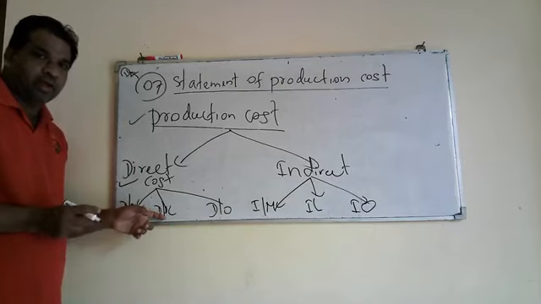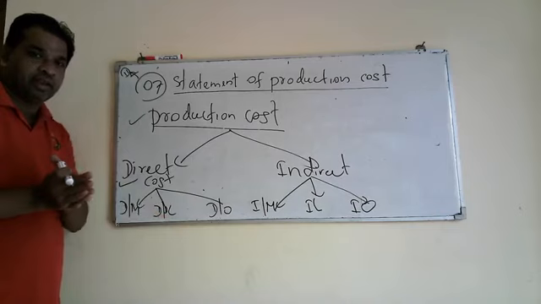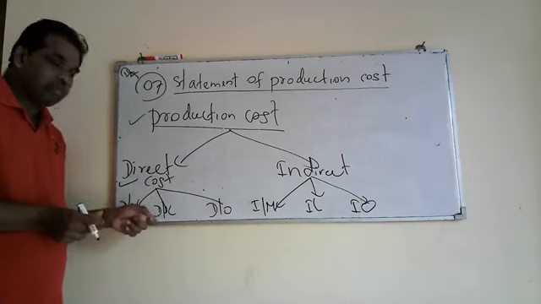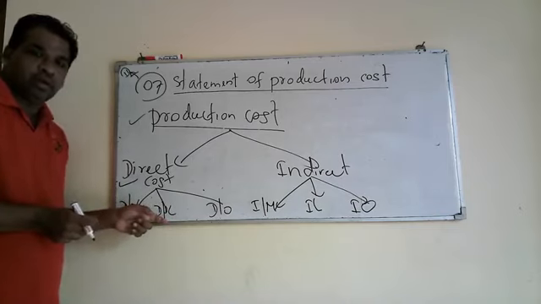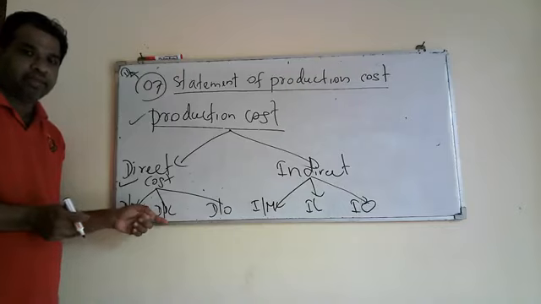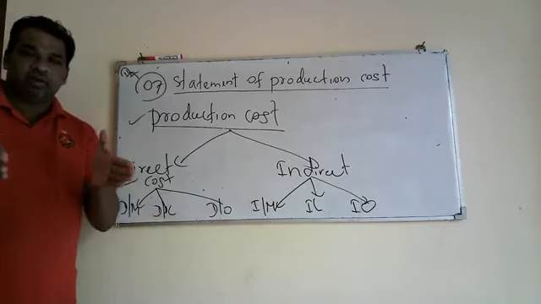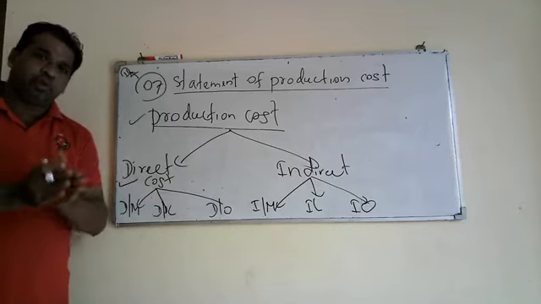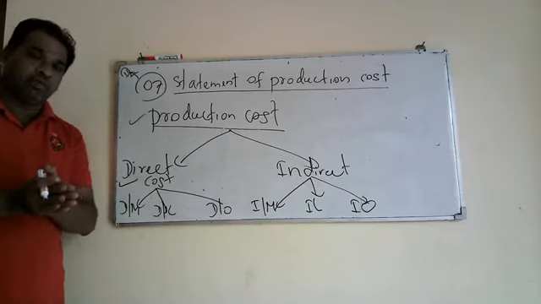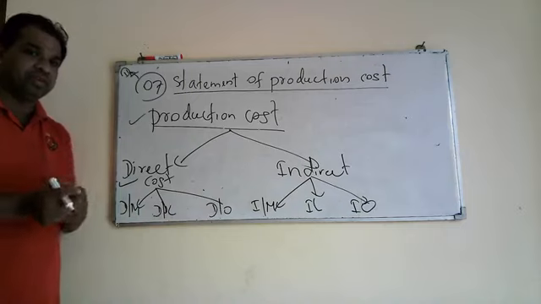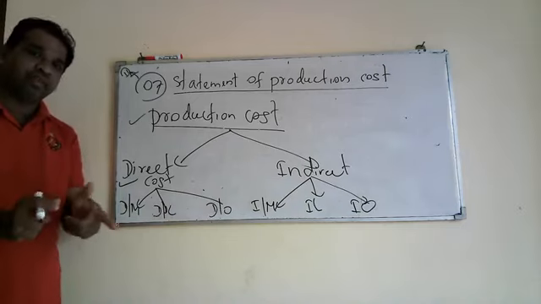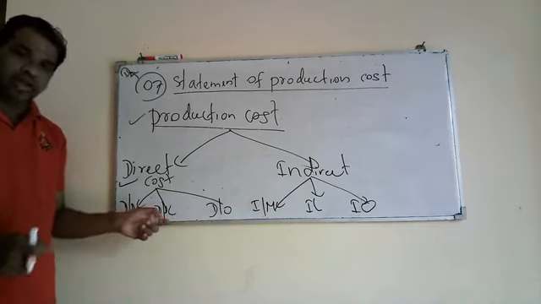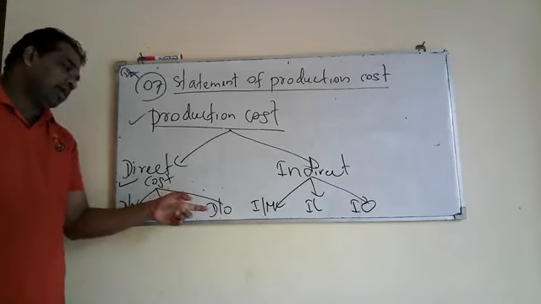If you take a carpentry shop, then the carpenter is paid a salary. That is direct labor cost. Then if you take a book printing company, there are employees who are directly working with the printing machines. They are paid salary. That is direct labor cost. Then we can take direct other cost.